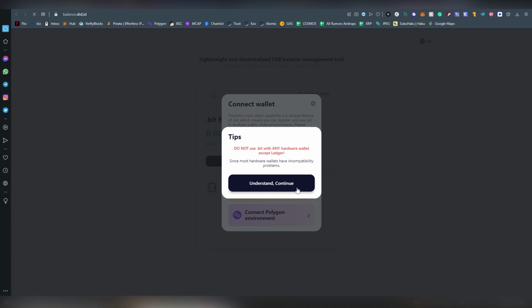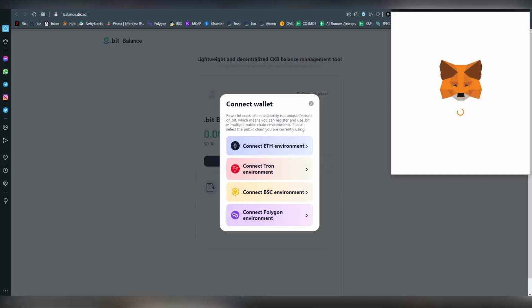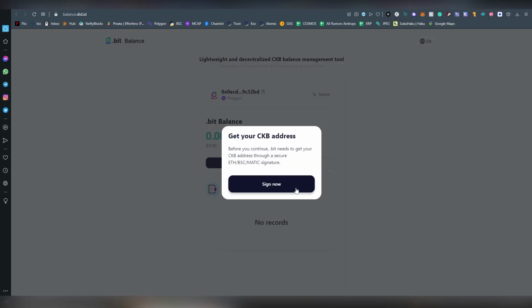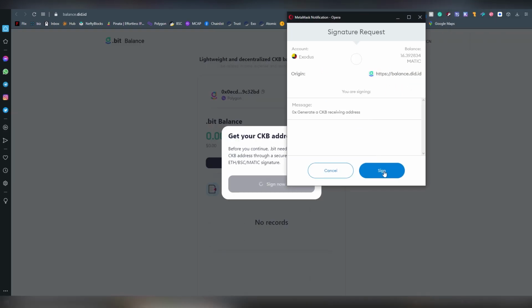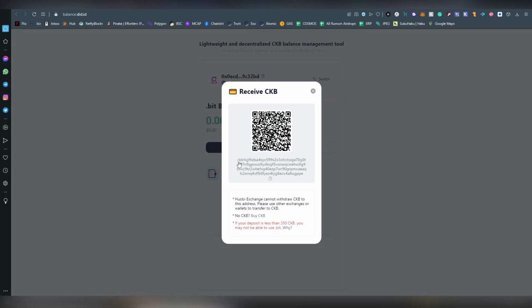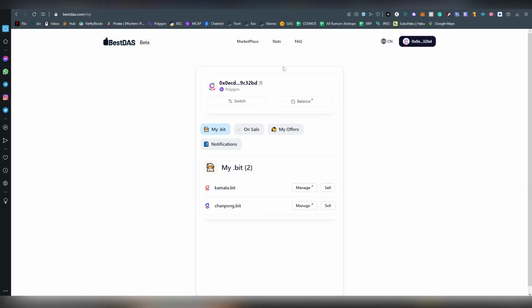And I think it is on the balance tab where you can deposit. I think CKB exists on the Polygon Smart Chain and others. Let me put it this way. Exodus, next, connect. And here we go. Here is the CKB address. You click receive and you get this CKB address, CKB1. This is where you deposit your 201 CKB, and then you can start selling.